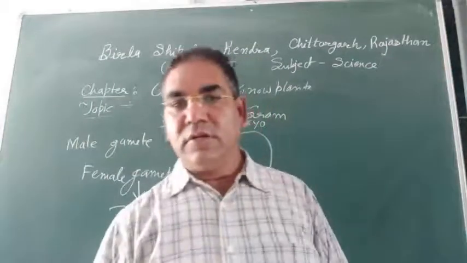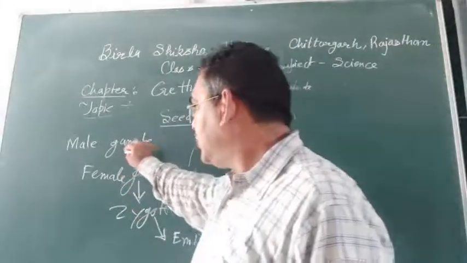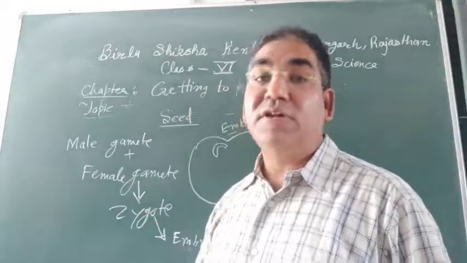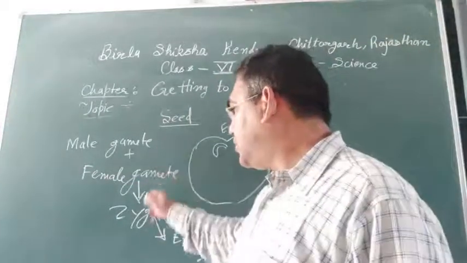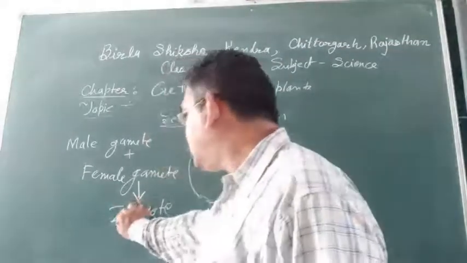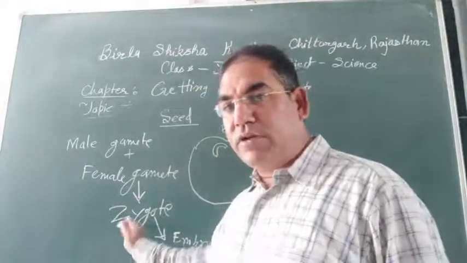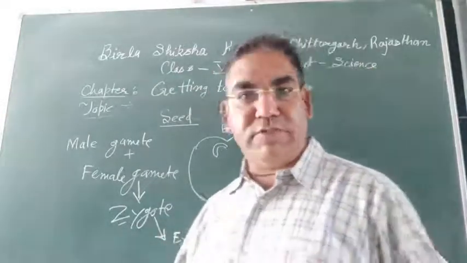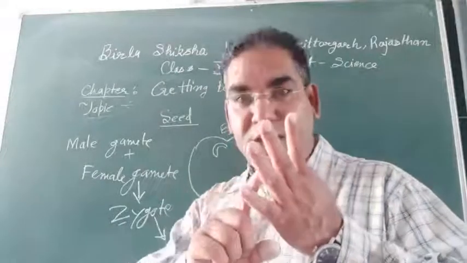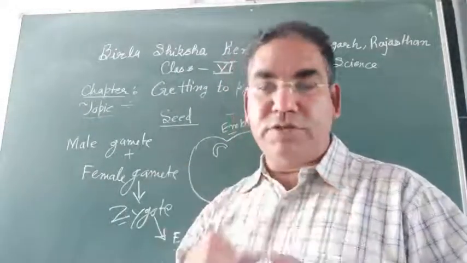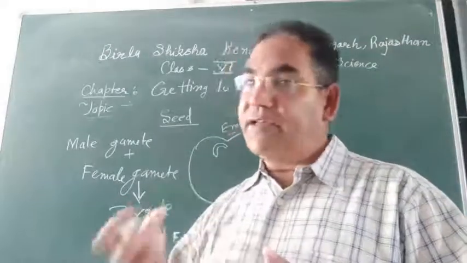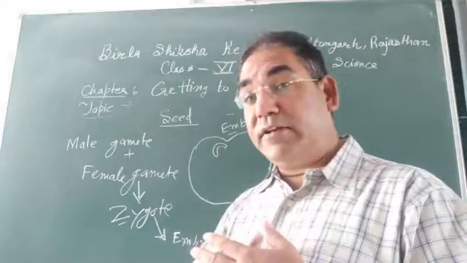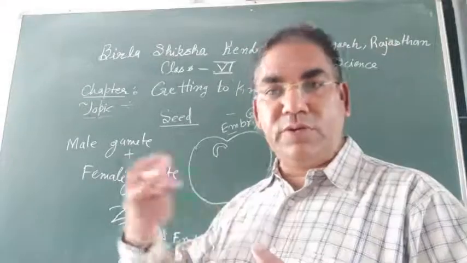We have seen that male and female gametes fuse, and this fusion is known as fertilization. After fusion, a structure is formed. This structure is known as the zygote. The zygote develops into an embryo when it gets sufficient water, air, moisture and temperature. Then it will develop into a new plant.